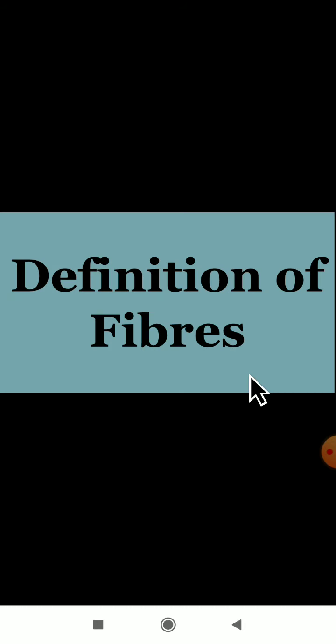Let us see the definition of fibers. The name of the lesson is Fiber to Fabric. Then what is the definition of a fiber? The thin threads that form clothes are called fibers.